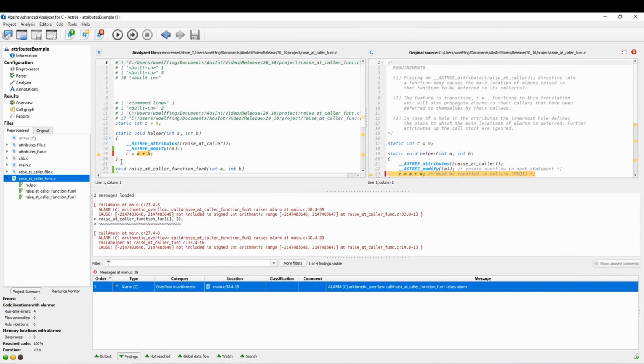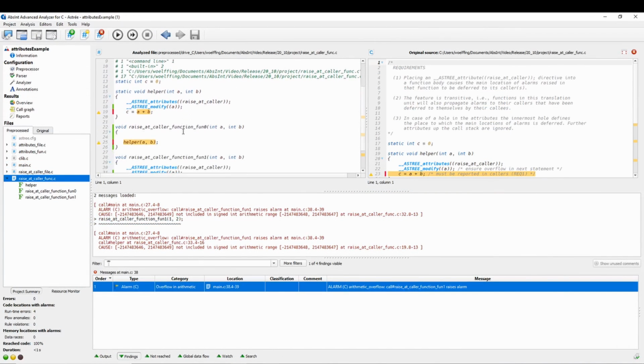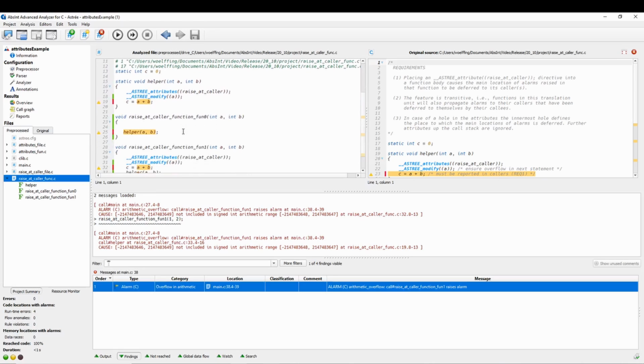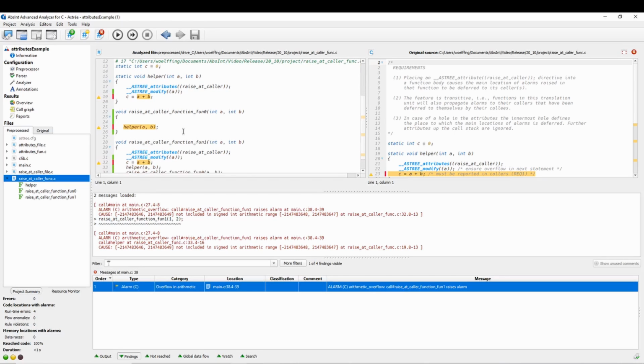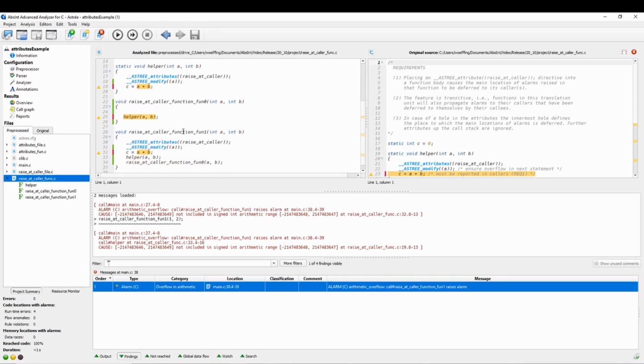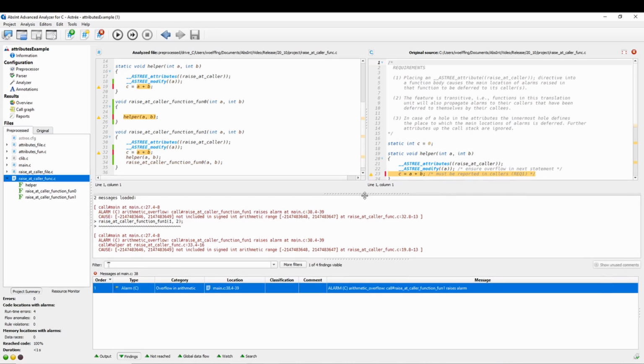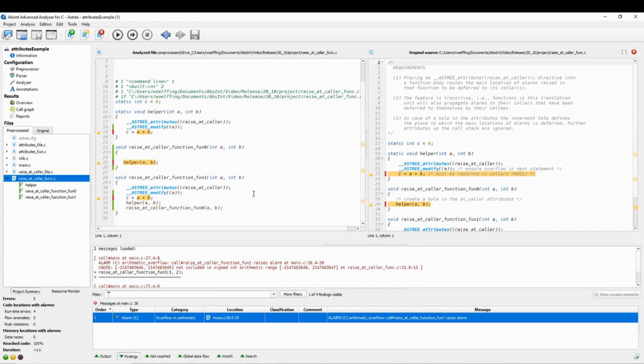On function level, there are 3 functions: helper, raise at caller function fun0, and raise at caller function fun1. A directive is inserted in the helper and in fun1.